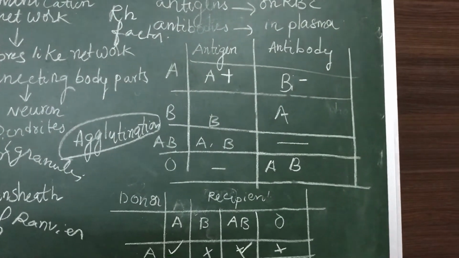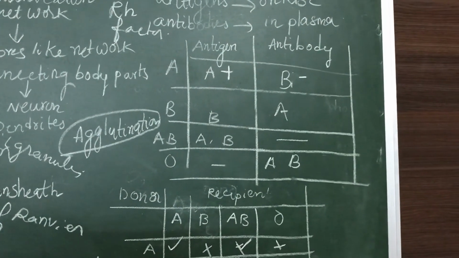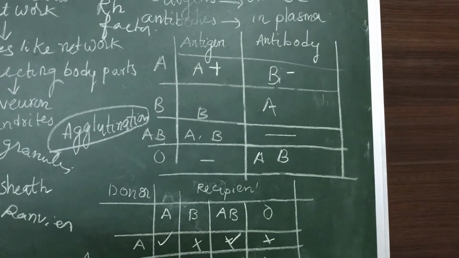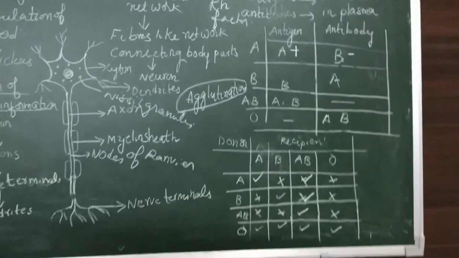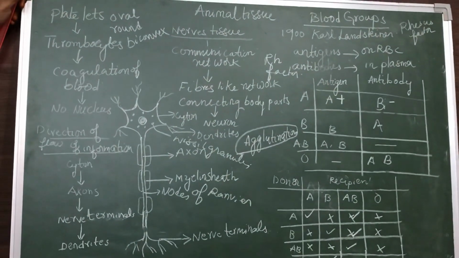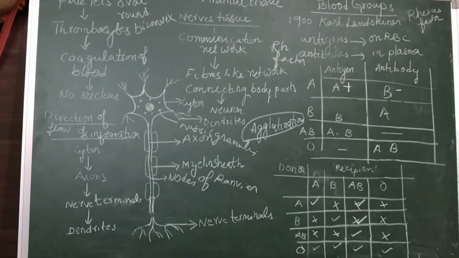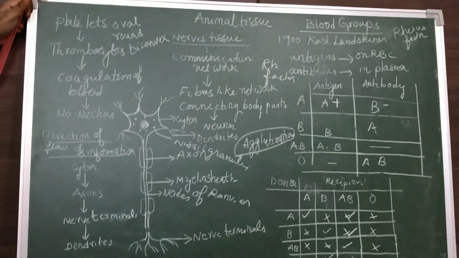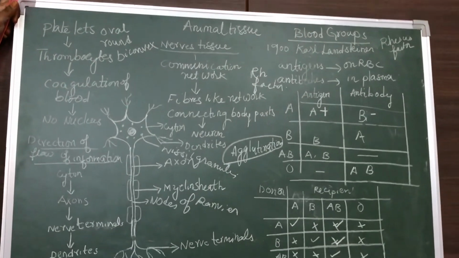And children, for this we can conduct a small lab activity. Otherwise, I advise you to go to your nearby hospital and check your blood group, and preserve your receipt and what type of blood group you have. Take the permission of your parents and go and collect it. That is a project work for you.